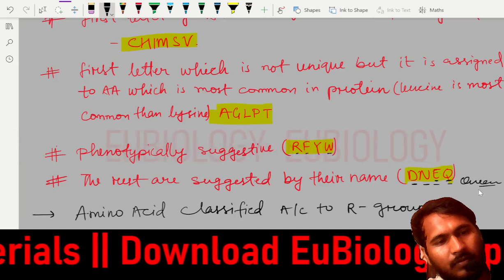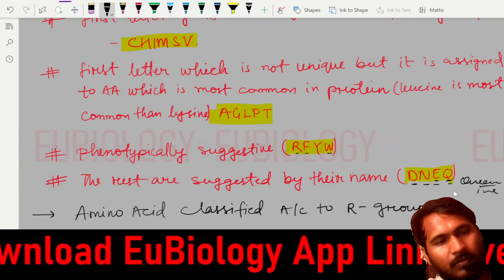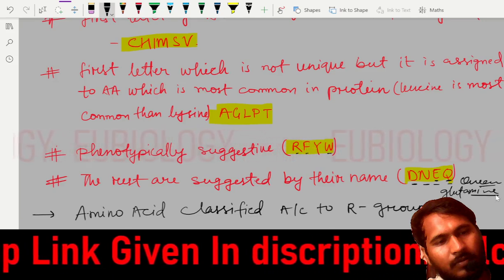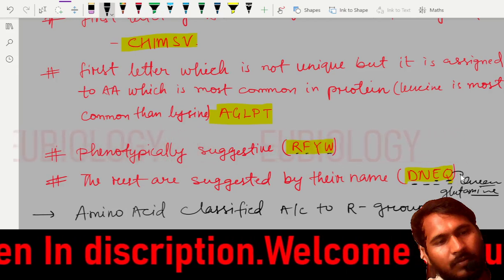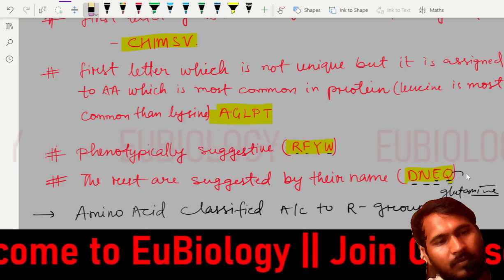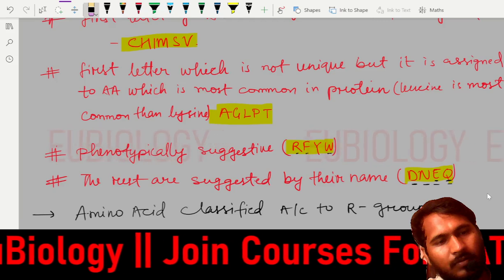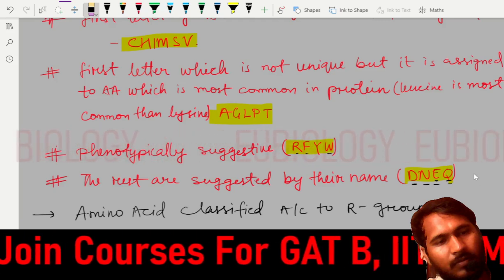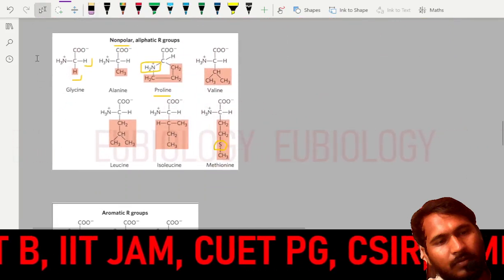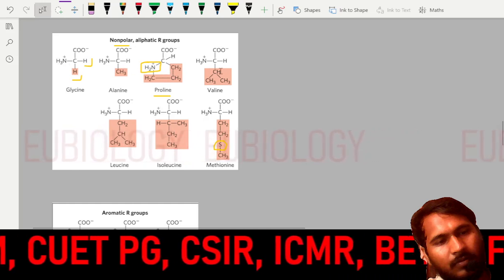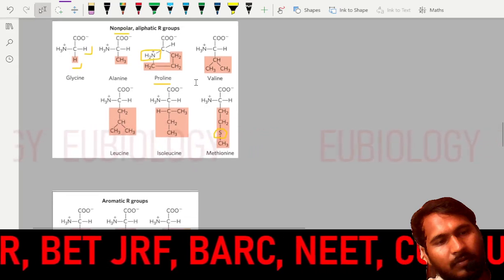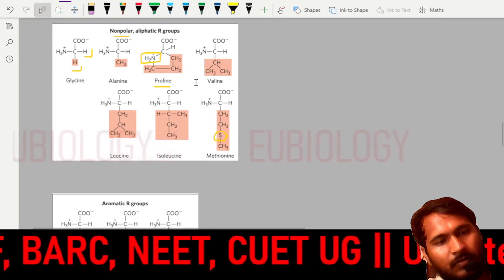Queen and glutamine. So remember it, glutamine is the queen. Like that you can remember it for yourself also. Now, amino acids are classified according to the R group. If you see, the R groups are in different forms: either hydrogen, or an aliphatic group, or an aromatic group, or anything else. Okay, we'll see one by one.